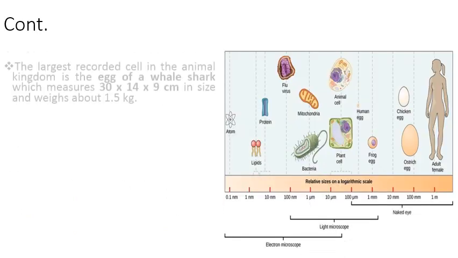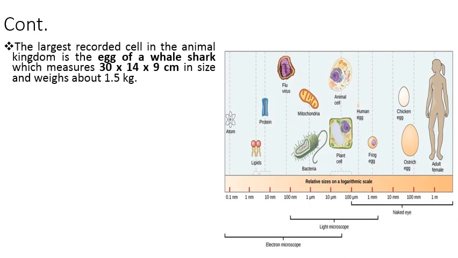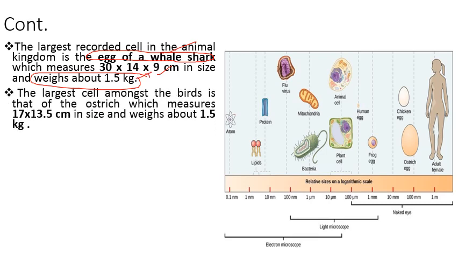Next, the largest recorded cell in animal kingdom is the egg of whale shark. जो blue whale shark है, उसके जो egg का size होता है that is 13 to 14 into 9 centimeter in size. तो ये इसका size है, dimensions है, and it weighs about 1.5 kg, और इसका जो weight है that is approximately 1.5 kg. Then the largest cell among the birds is that of the egg of ostrich, which measures 17 to 13.5 centimeters in size and weighs around 1.5 kg.